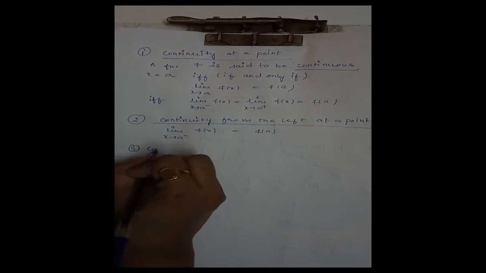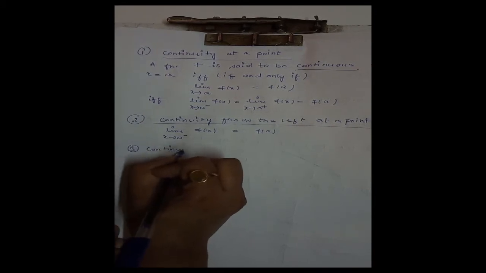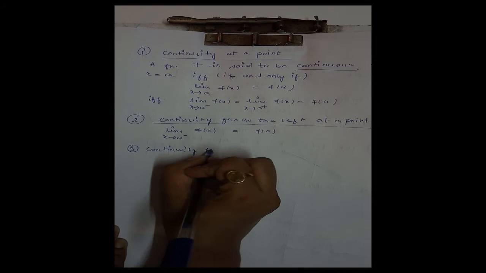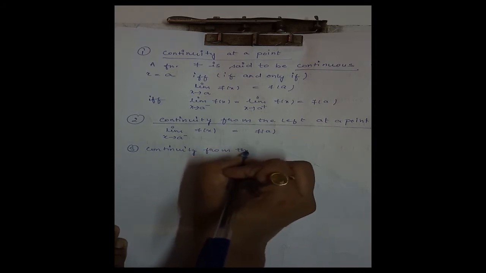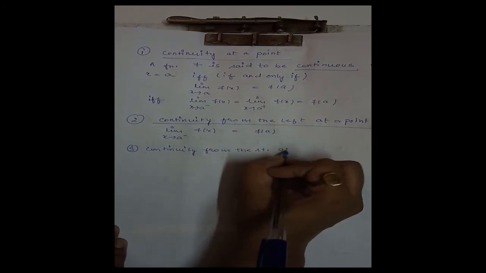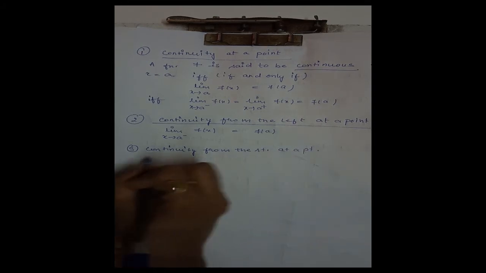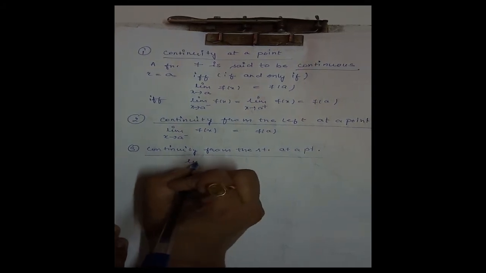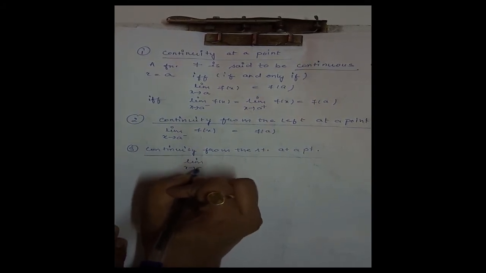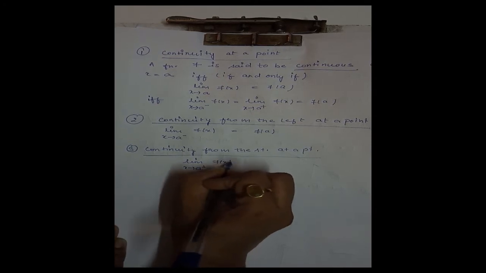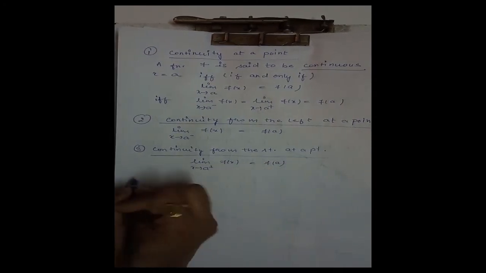Similarly, continuity from the right at a point. If the right hand limit exists and is equal to the function value at that point.